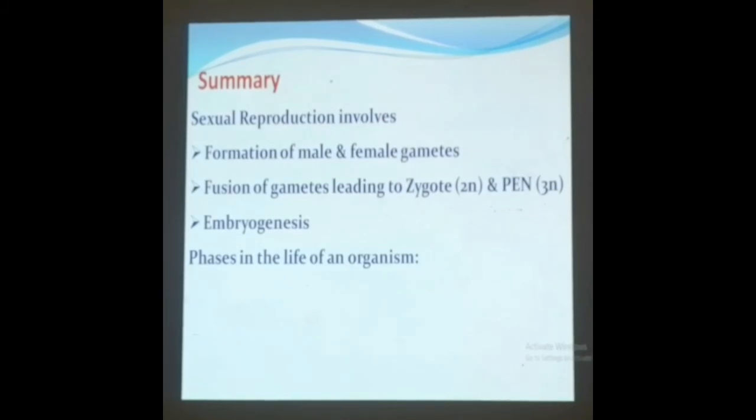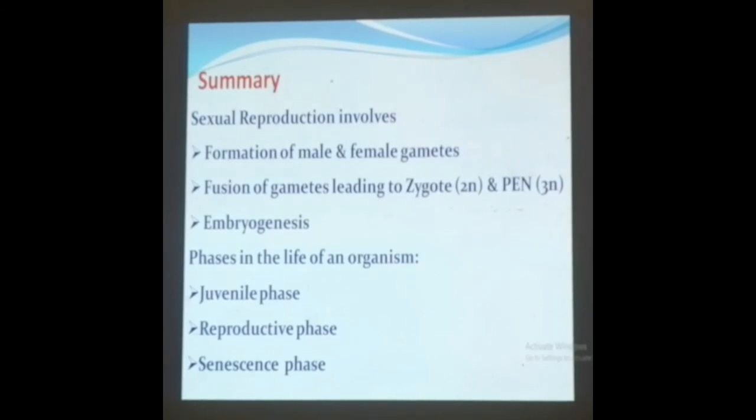We learned the three phases: the juvenile phase, the reproductive phase, and the senescence phase. We learned the juvenile phase with some examples. We gave the reproductive phase also, and some examples for senescence, the last stage of the life of an organism, especially considering plants as an example.